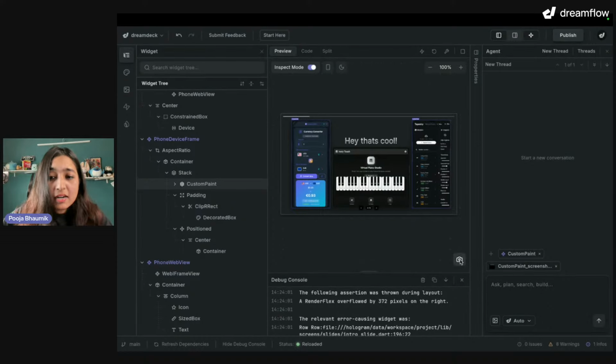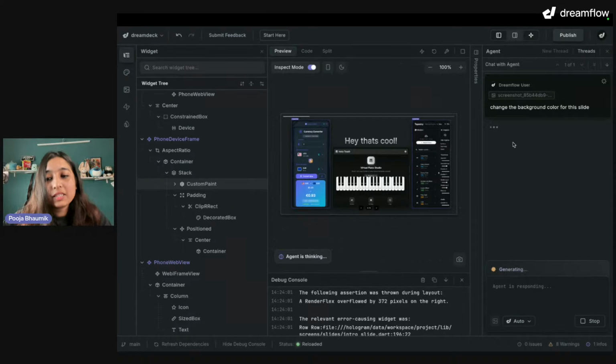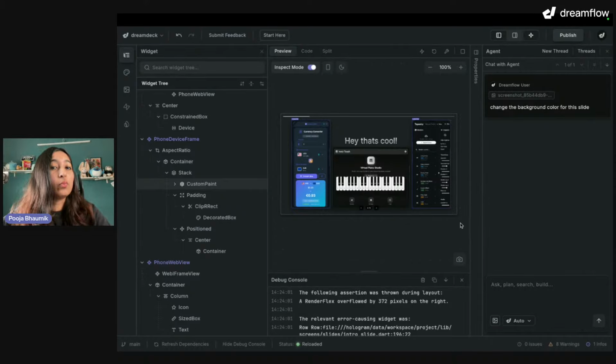All right, here, as you can see, we can also add an entire screenshot here, and say that, okay, let me remove these screenshots and say change the background color for this slide or something. So let's see if it understands exactly which slide I'm talking about, because I did not send the widget context here.